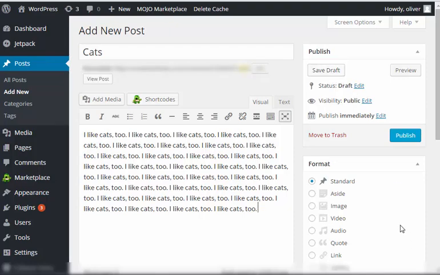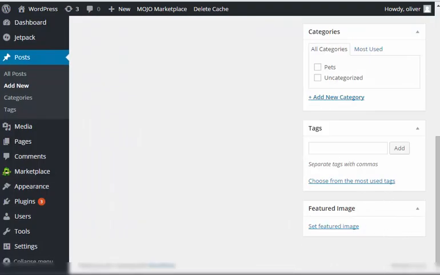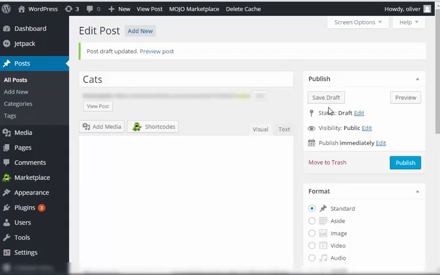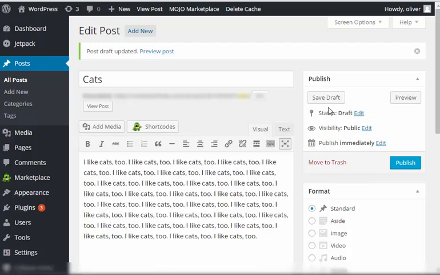We're going to go ahead and click on save draft, or before we do that, we're going to put it in the pets category since it also talks about cats as pets. Then save draft. So as you can see, we have a post for dogs and for cats, and those are similar because they're all about pets, pet animals, so you can assign them in the pets category.